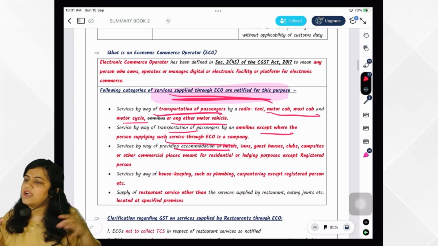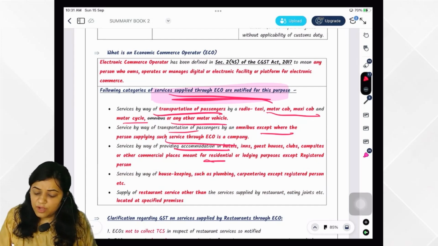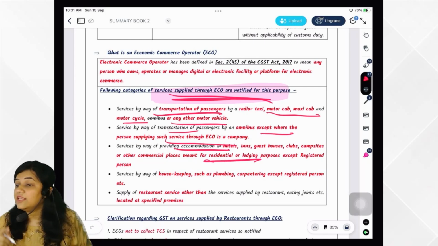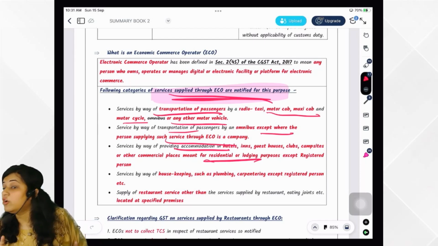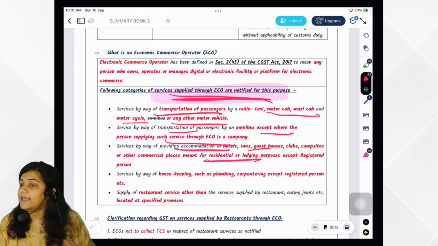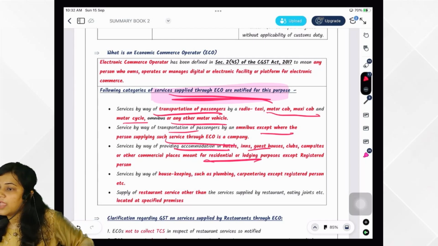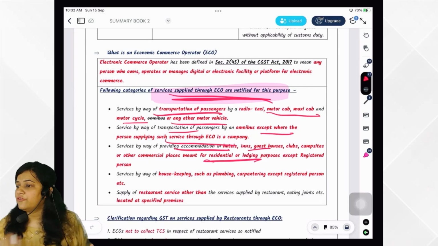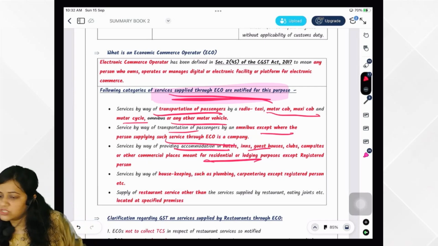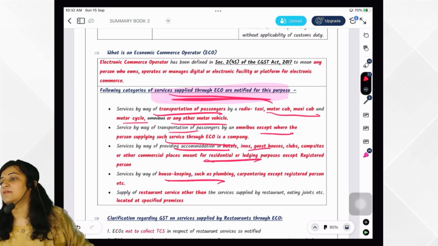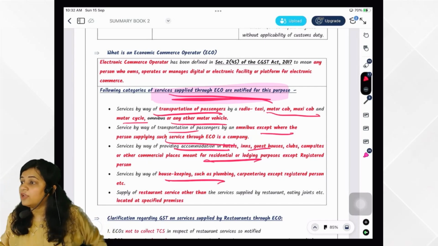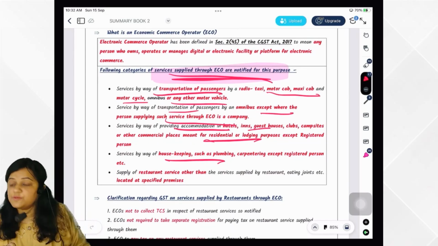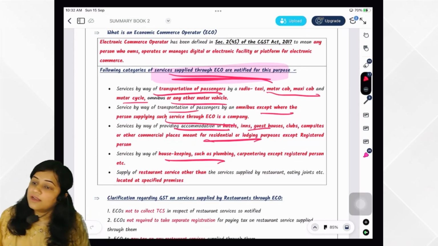Then service of accommodation. What accommodation? For residential and lodging purpose, not commercial purpose. When will ECO discharge? When it is for residential or lodging purpose. It could be in a hotel, guest house, whatever name it is called, except registered person. If a registered person is there, he will discharge. If a registered person is not there, then ECO will discharge. Then service of housekeeping, such as plumbing, carpentering, who will pay the tax? ECO. However, if the tax is discharged by a registered person, then the registered person.